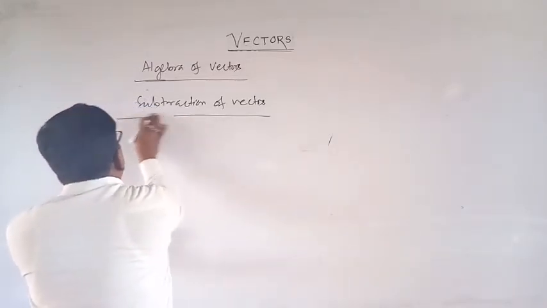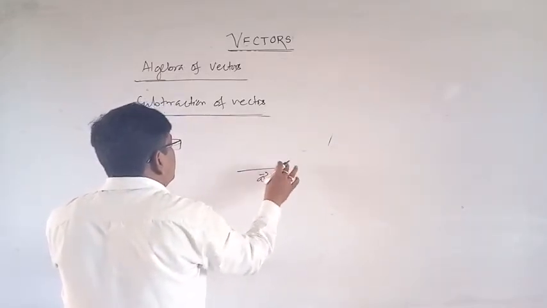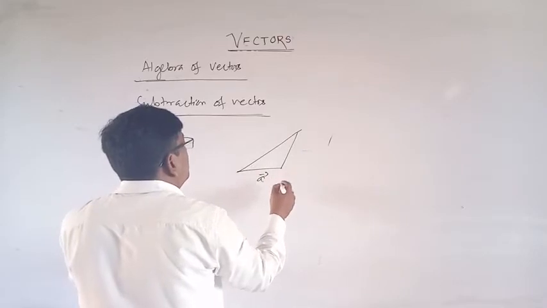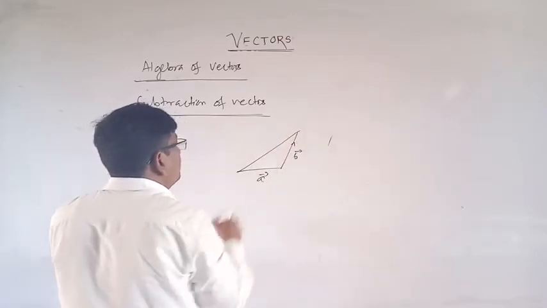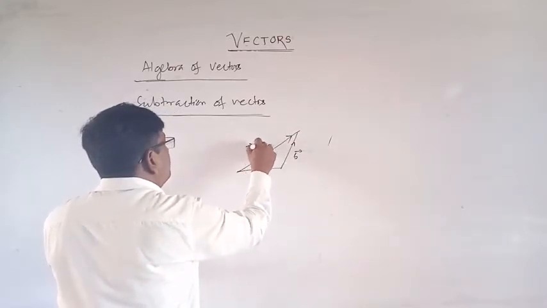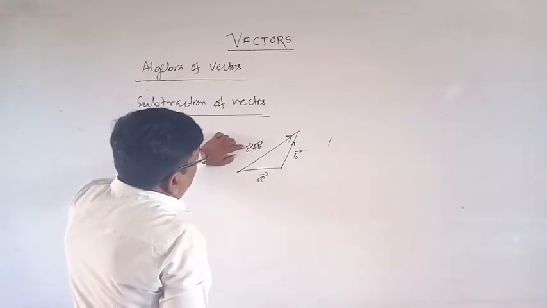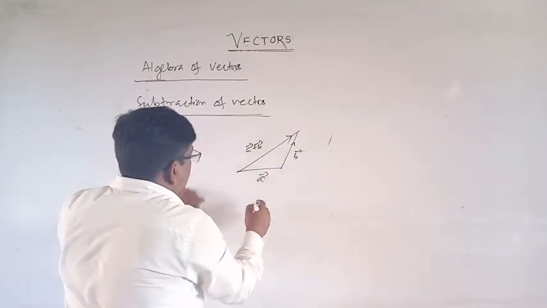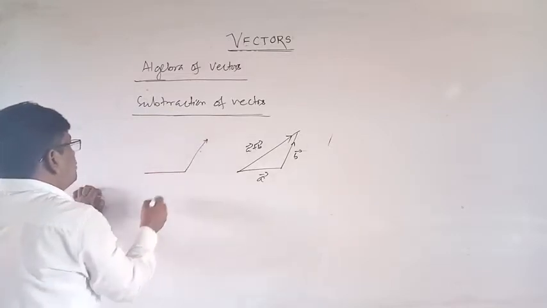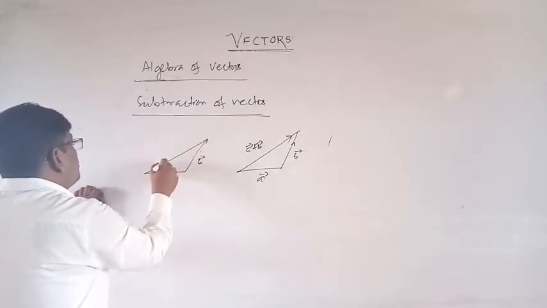Suppose this is A vector and this is B vector. Okay, and suppose this is A plus B, if this is addition. If the vector is like this, this is A, this is B, and what is this?